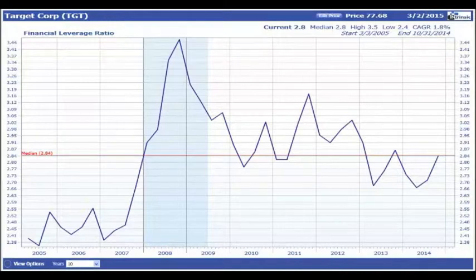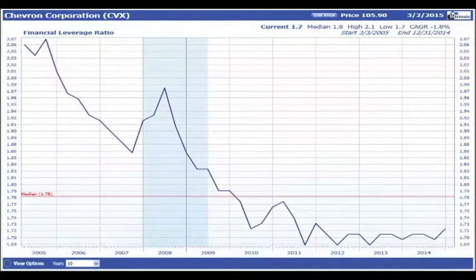The use of debt and equity are financing decisions that every company must make. Market and economic conditions affect the decisions, as each funding source is associated with risks and costs. Financial leverage ratio compares total assets to total equity from the latest balance sheet. Lower is typically better, as it implies there is less of a debt burden on the company.